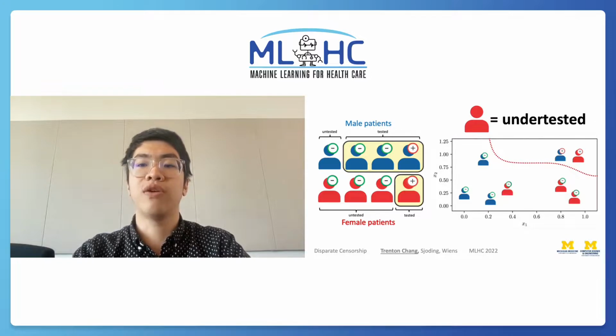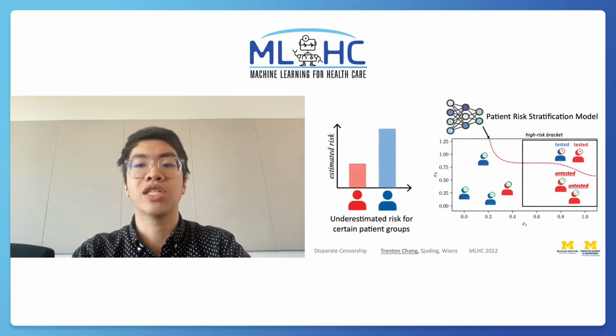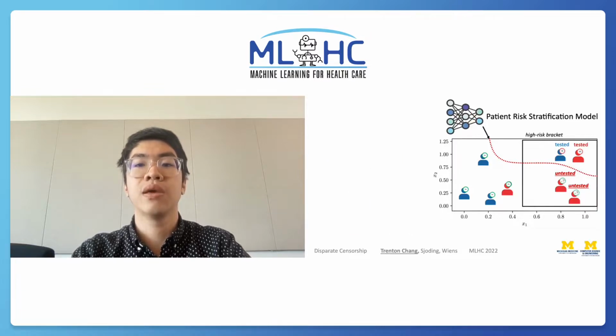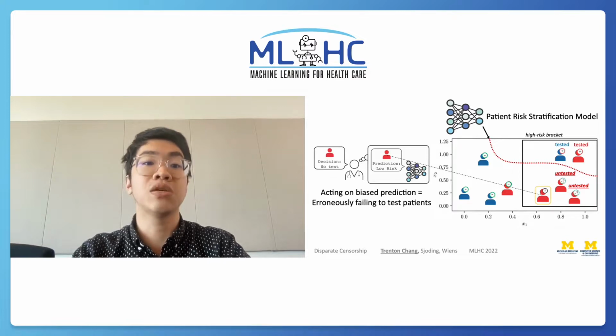In this case, we'd say that female patients are undertested. This means that at equivalent levels of risk, for instance, this hypothetical high-risk bracket, female patients are less likely to receive the relevant cardiac test than male patients. So our risk stratification model might end up underestimating risk for certain patient groups. Now, let's think about how our model might behave in practice. Let's say we use this model to triage patients for testing, and we see this female patient, who is from the undertested group, presenting similarly to previously untested high-risk patients. In that case, the model is going to predict that the patient is low risk, but this prediction is wrong. Moreover, this patient won't get tested, further amplifying this source of bias.